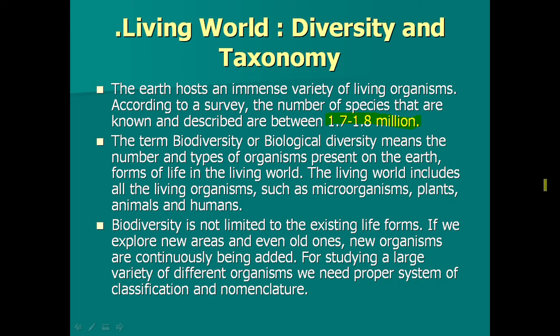And the living world includes all the living organisms like microorganisms, plants, animals, and humans also. So if we explore new areas and even old ones, new organisms are continuously being added. So for studying a large variety of different organisms, we need a proper system of classification and nomenclature.